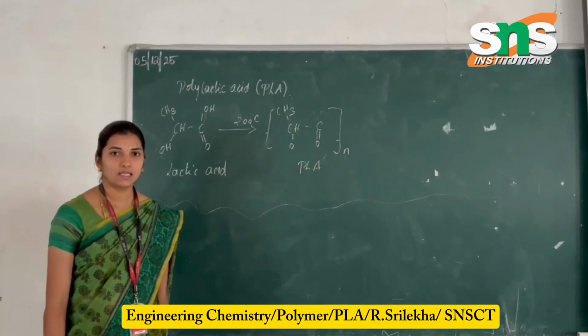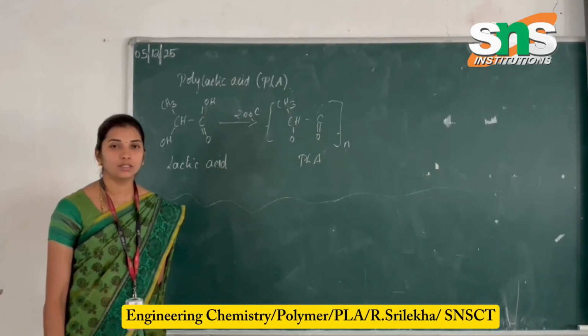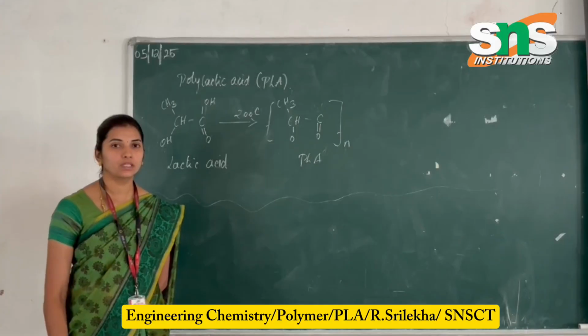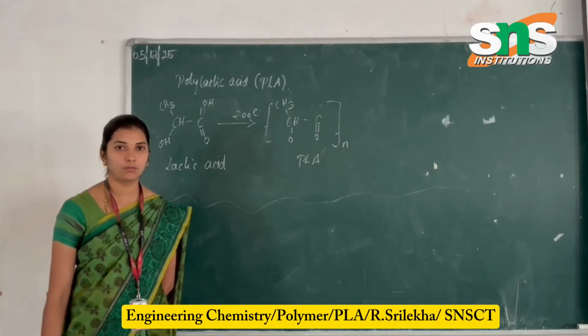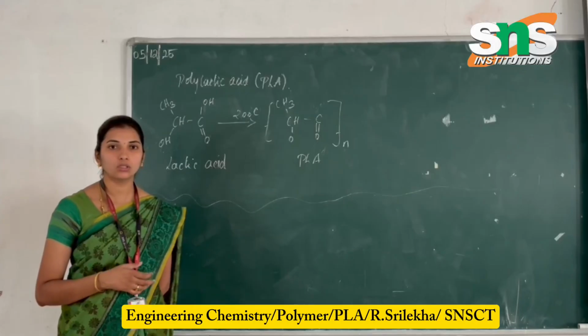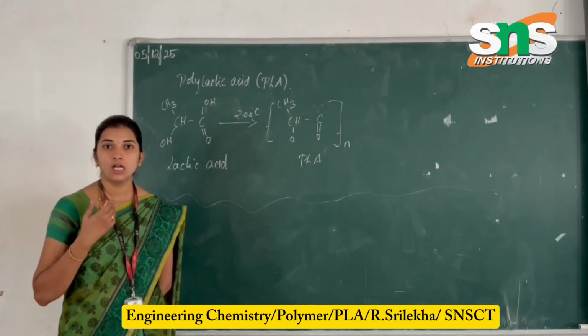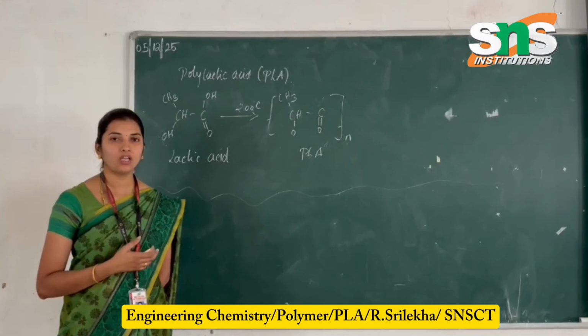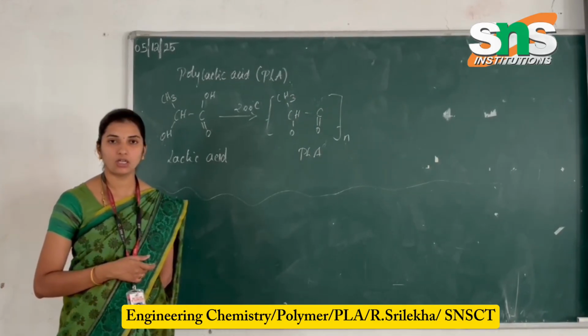On the previous sections, I have discussed the engineering polymers nylon 66 and Bakelite. With this, the formation of engineering polymers, next we are going to see the organic polymers, how organic polymers can be converted from the monomer to a polymer. So here the topic is polylactic acid.